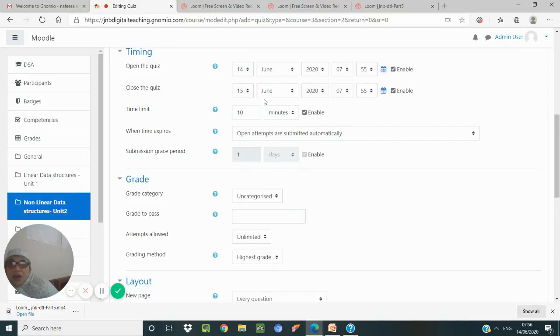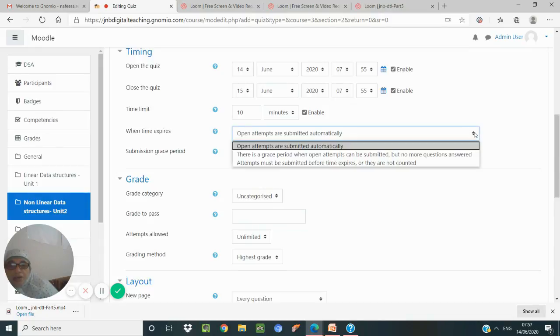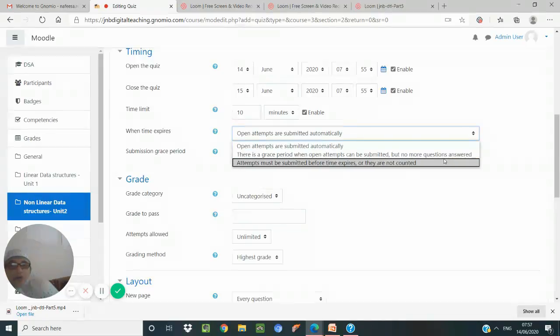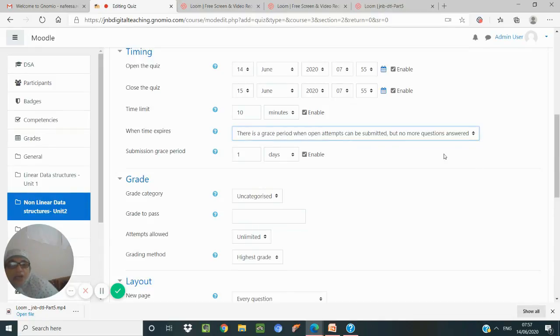So you can see I have given quiz to be opened on 14th and quiz to be closed on 15th. The time limit I have given, whether we are giving any grace period. That can be given only if I can give this. That is a grace period. And then how many grade to pass, for example, 5.